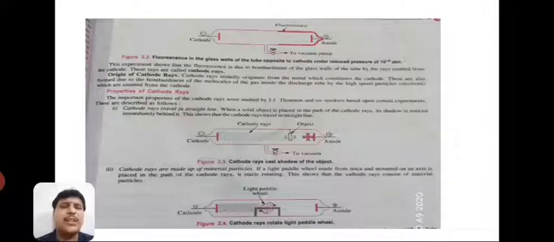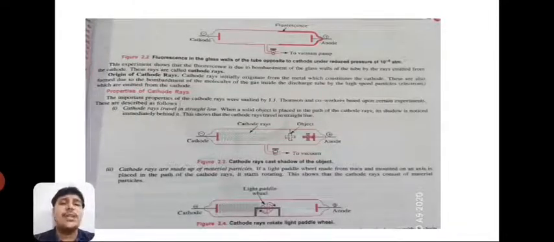Now what are the properties of these cathode rays? Cathode rays travel in a straight line. Students, these topics are very much theoretical from the exam point of view. The questions are like, write 2 or 3 properties of cathode rays. Or, suppose it's an MCQ type, 4 options are given, only one can be correct or only one can be incorrect. Which among the following are the correct properties of cathode rays, which among the following is not a property of cathode rays. Or simply write 1 or 2 properties of cathode rays.